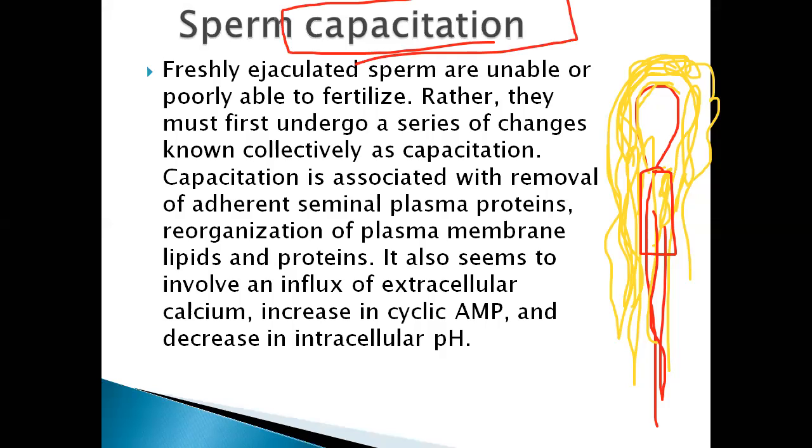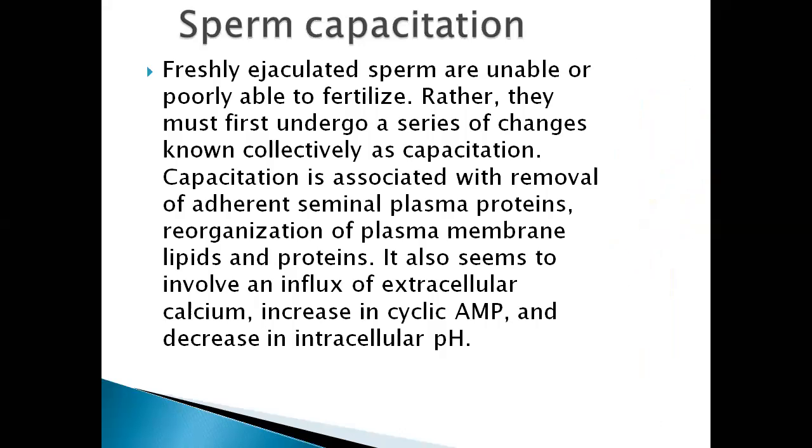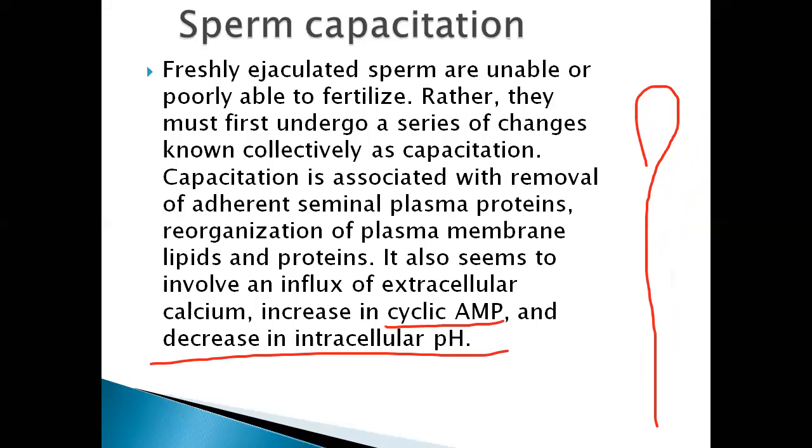What happened? Capacitation is associated with removal of adherent plasma proteins and reorganization of the plasma membrane, lipids and proteins. It also seems to involve the influx of extracellular calcium, an increase in the cyclic AMP process, and a decrease in the intracellular pH.